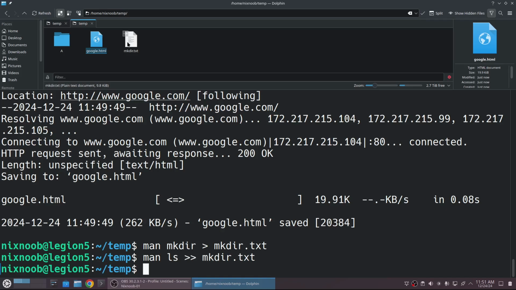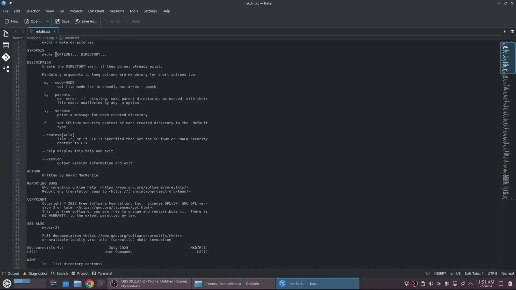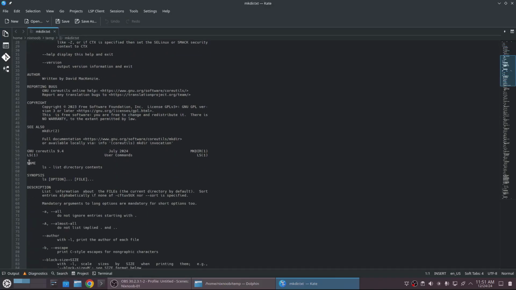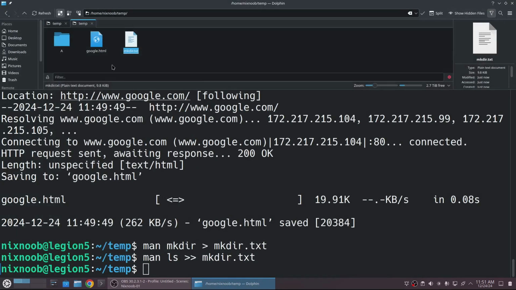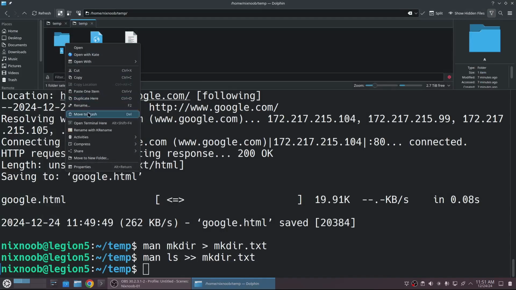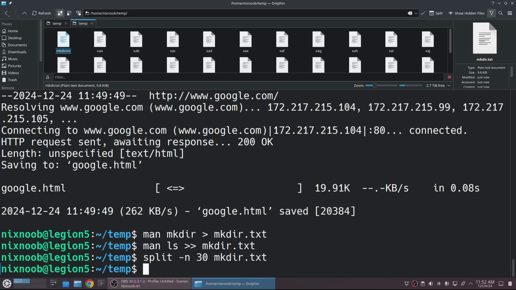Let's open that in Kate and see what that looks like. So here we've got the manual for mkdir, blah, blah, blah. And then now we've got the manual for ls down here at the bottom. Let's say I'm just going to delete this stuff here, move to trash. Let's say we wanted to split that for some crazy reason. We just want to split that into 30 files. We can just go split -n 30 mkdir.txt. Okay, so now we have 30 files. I'm going to delete this original file.